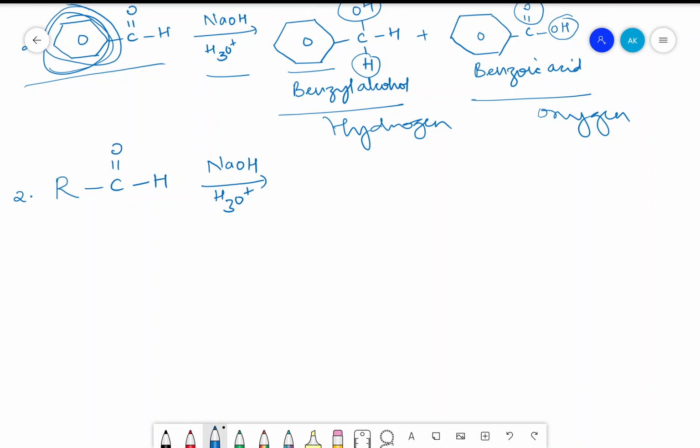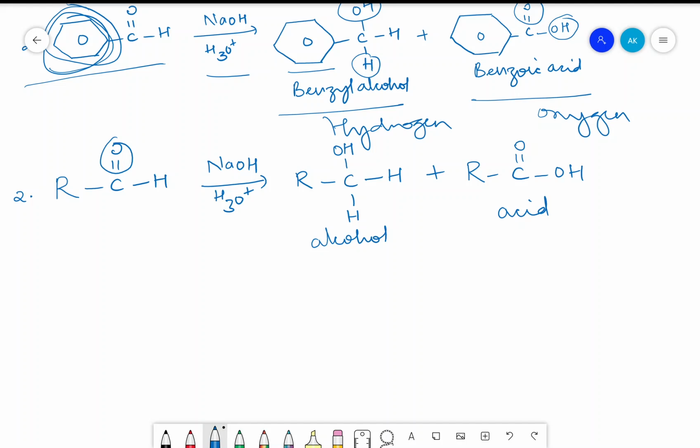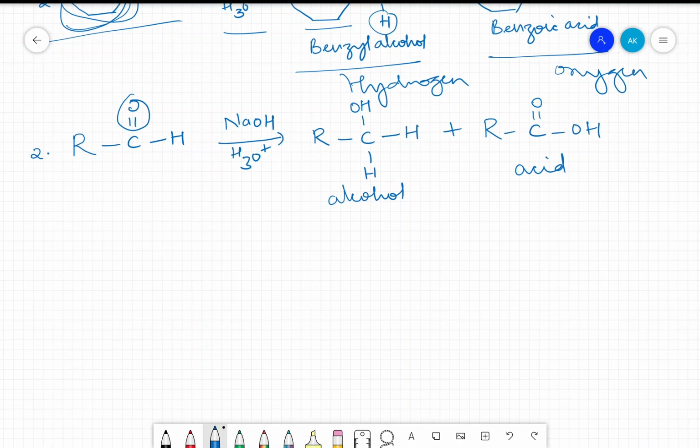First it gives us an alcohol, that is R, C. Instead of this particular group we are going to change it to OH. Hydrogen is already here, one more hydrogen is added, it is alcohol. And the other one will be changed to R C double bond O as it is. Here we are going to add O instead of only H. This is supposed to be your acid. This is your general reaction for the Cannizzaro reaction.